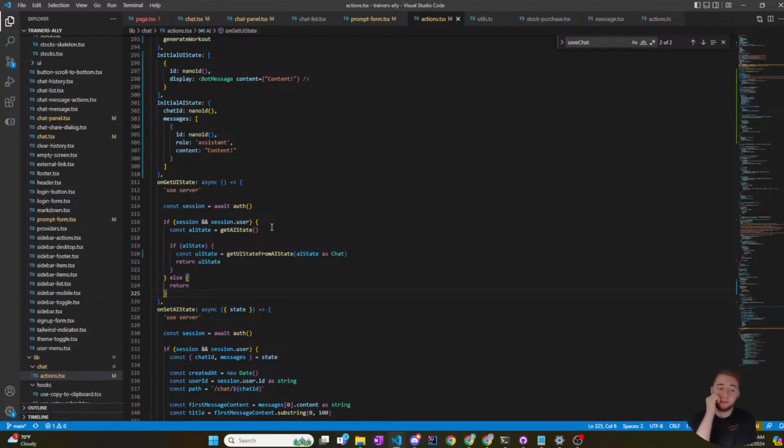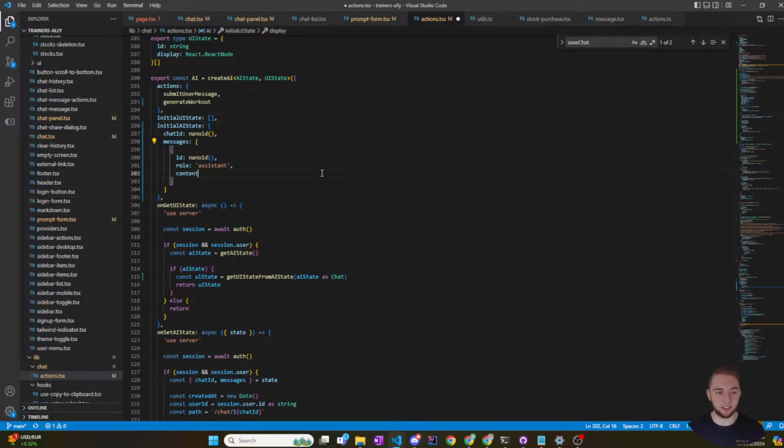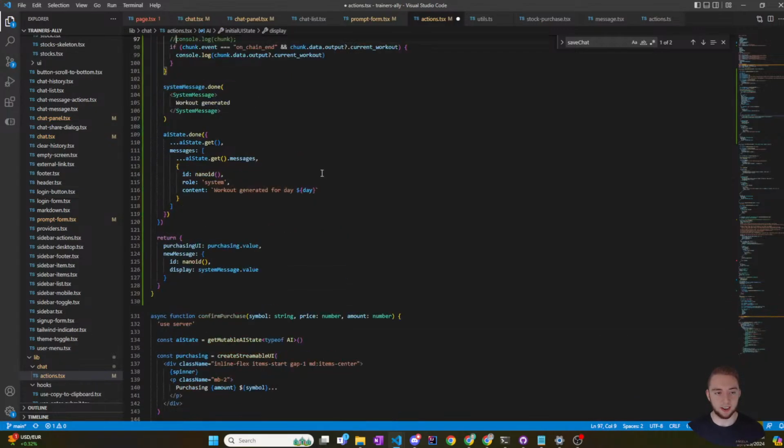Or what I could do is make it so that whenever you create a new chat, if messages dot length is equal to 0, then I would just call a... I think I actually might go that route. I'm gonna delete all this work here. But that's fine. I got it now.